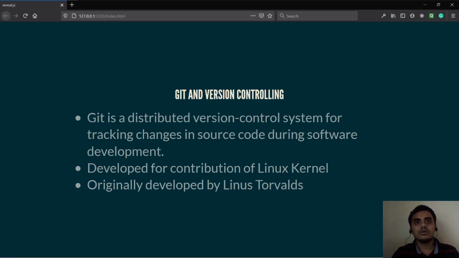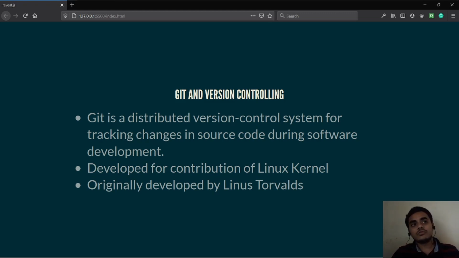Hello folks, I'm Aditya and today we are going to learn about Git version controlling and how to get your hands around GitHub. So what is Git? Git is a distributed version control system for tracking changes in source code during software development. Whenever we are working in teams or on bigger software whose code bases are in millions of lines of code, imagine the code base of Facebook, imagine the code base of WhatsApp.